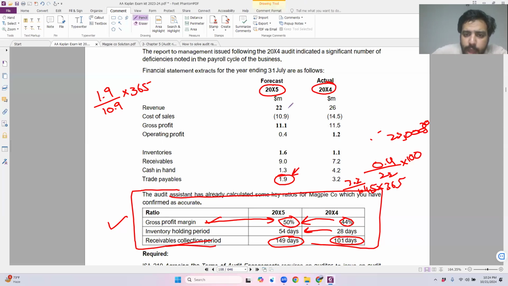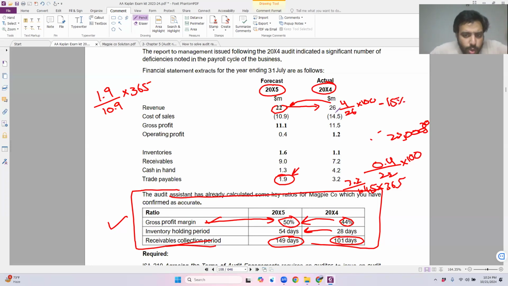So let's calculate it. How much is the revenue increasing by? Oh, by the way, it is decreasing. Revenue is decreasing from 26 million to 22 million. What is the total amount of decrease? The revenue is decreasing by 4 million. Previous year, the revenue was 26 million. Multiply this by 100, and we will find the total percentage by which the revenue has decreased. 4, that is the decrease in revenue, divided by 26 multiplied by 100 is equal to 15%. So revenue has decreased by 15%.